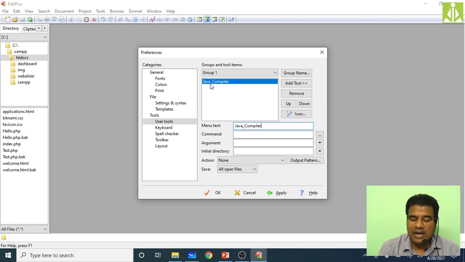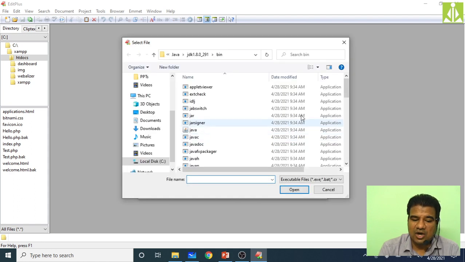When you put the configuration for the compiler, put the command as javac. But where exactly that javac is located, that location we have to give here. So click on these three dots.